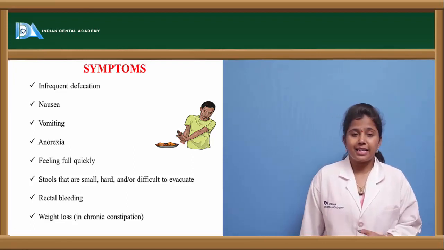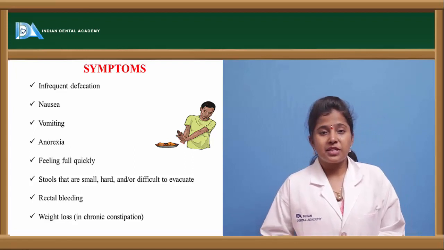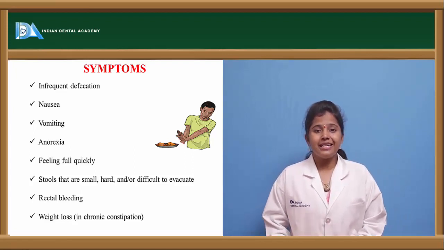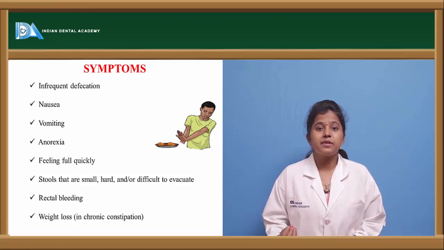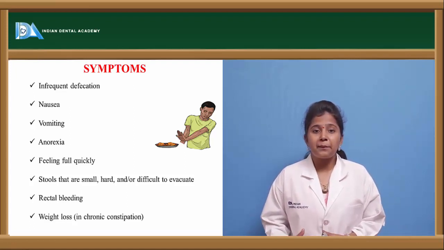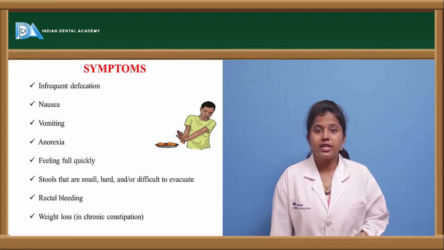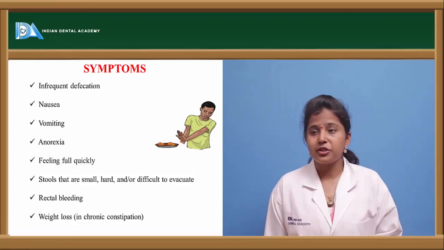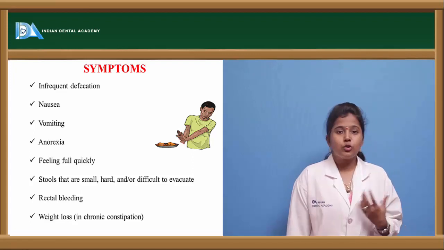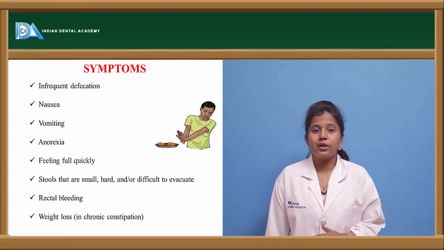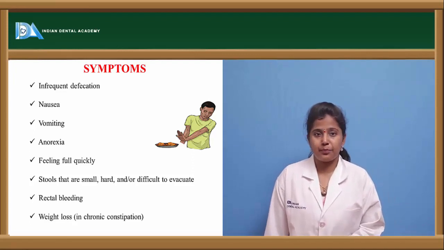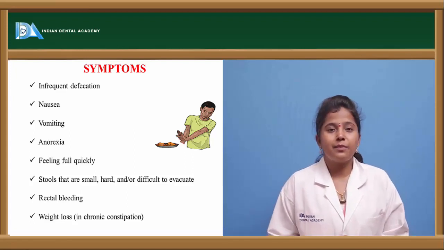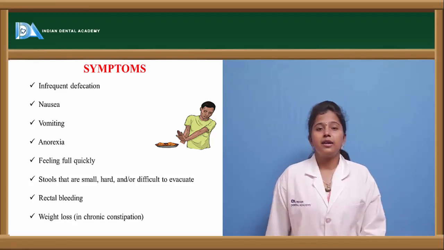And the other one is rectal bleeding. If this constipation is in a severe condition, then there will be pain in the defecation of the stools, and sometimes because of the rupture of the capillaries which are present in the rectal region, there may be rectal bleeding occurring, and there will be weight loss in the patient. The stools which are defecated out will be very hard for the person to pass, and sometimes he vomits also, and there will be some sort of discomfort in him.